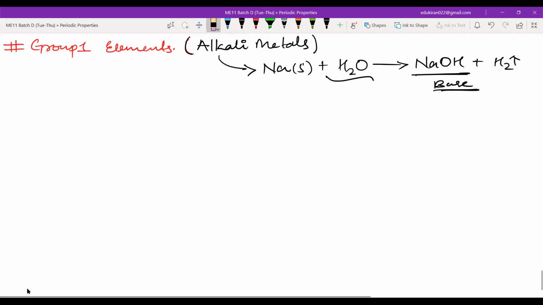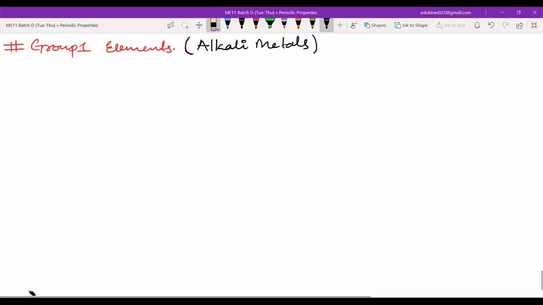It also has the property to lose electrons. The tendency to lose electrons is known as the metallic character. Not lustrous and ductile or very hard; metals are those which can lose electrons very easily. So there are two definitions. It is alkali because it acts as a base in H2O.